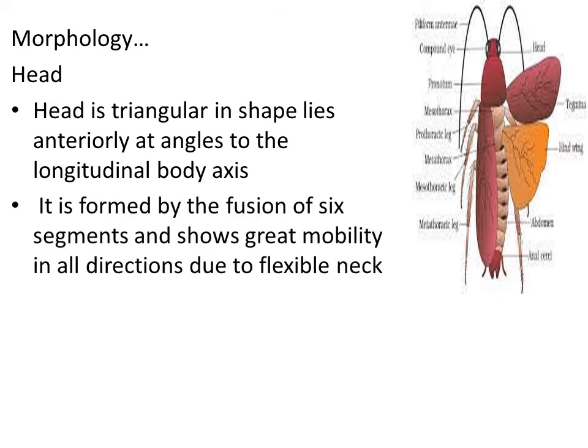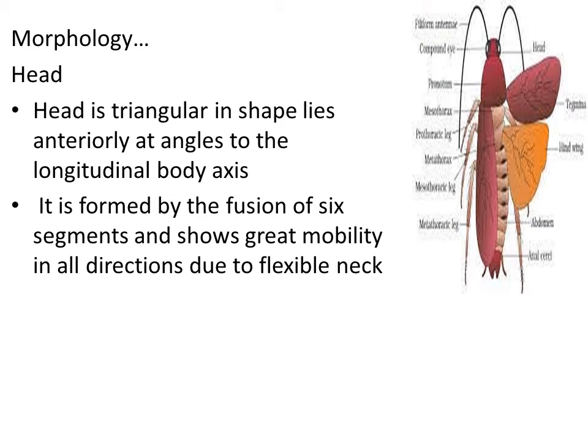The head is formed by 6 segments, and it shows great mobility in all directions. The cockroach can move its head in all directions because the head is connected to the further part of the body with the help of a flexible neck.